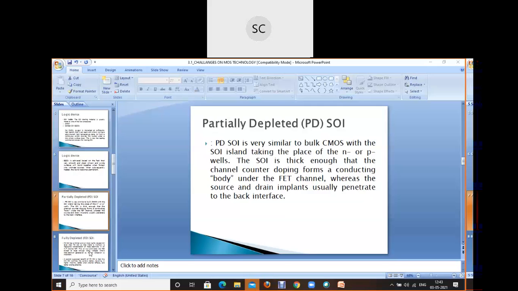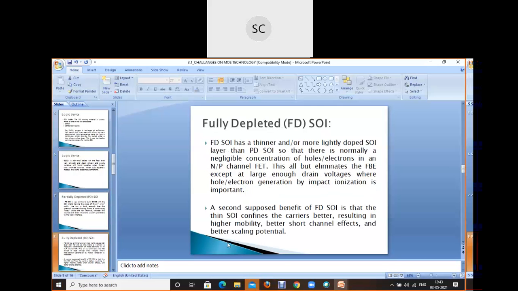Next is fully depleted. Here two questions could come. Why is fully depleted preferred over partially depleted? What are the merits or importance? So first of all, you need to justify. Here I suggest you write down what is FD-SOI. It is a thinner, more lightly doped SOI than PD-SOI. Normally there is a negligible concentration of hole and electron for N or P channel. It eliminates the FBE except at a large enough drain voltage. Write down until this how it is different from PD-SOI.